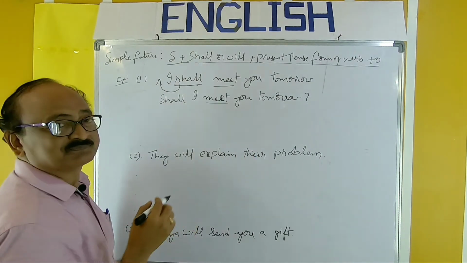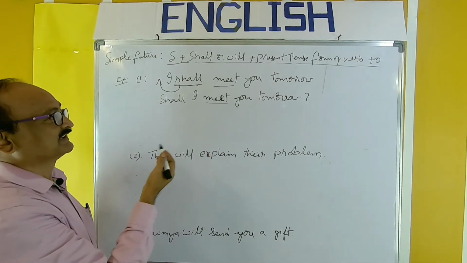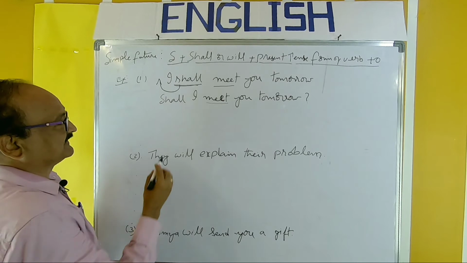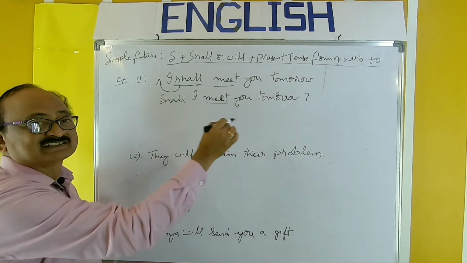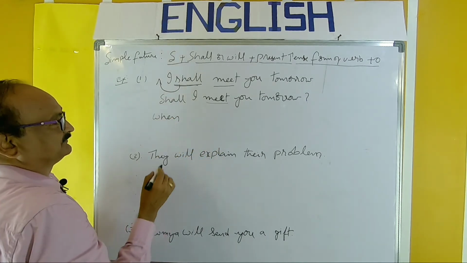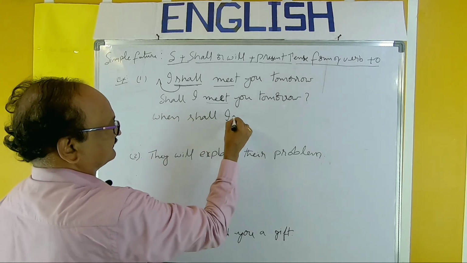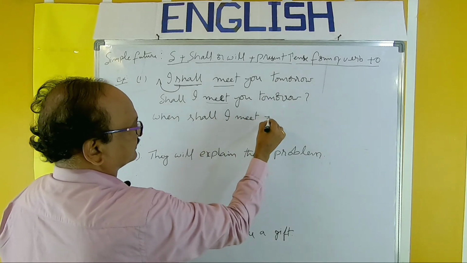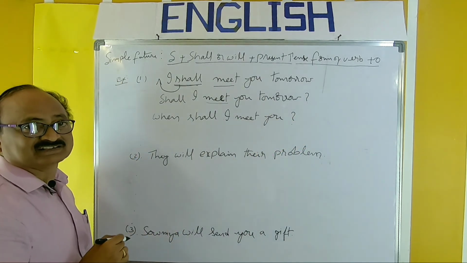So that is the interrogative form, and you can take a WH question. The WH word must be according to the sentence or situation. So you can use when. When shall I meet you? Tomorrow is not necessary.